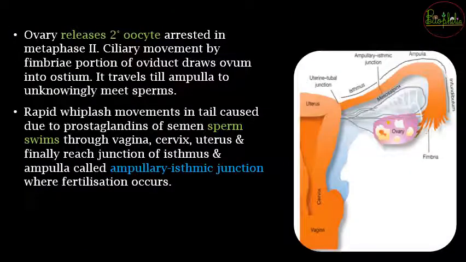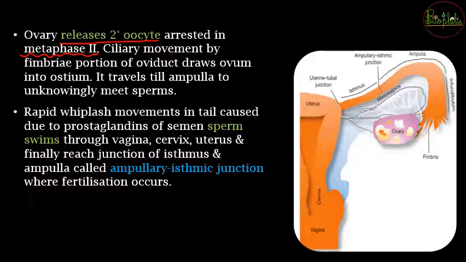Till the time the sperms undergo capacitation in the female tract, the ovary has released the secondary oocyte, the mature ovum, which was arrested in metaphase 2. Now as soon as it is released, that is, ovulation occurs from the ovary, there is going to be ciliary movement seen in the fimbriae.